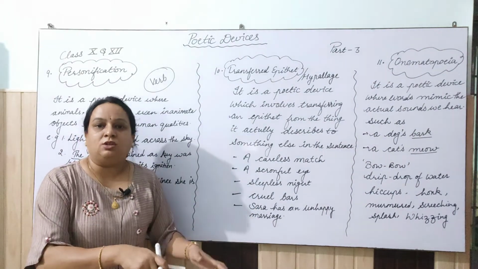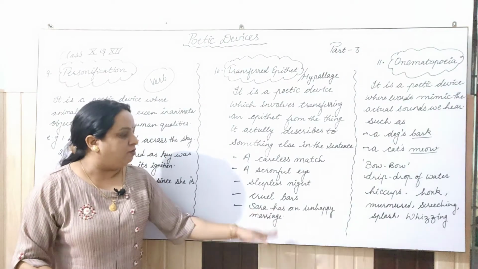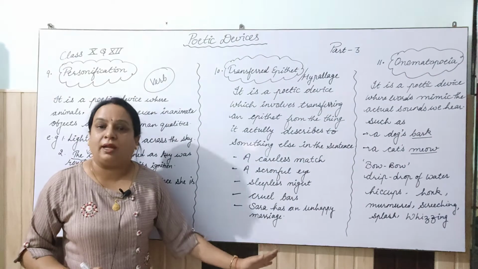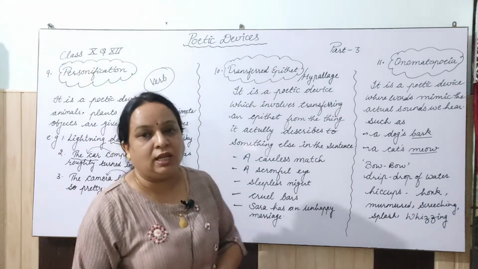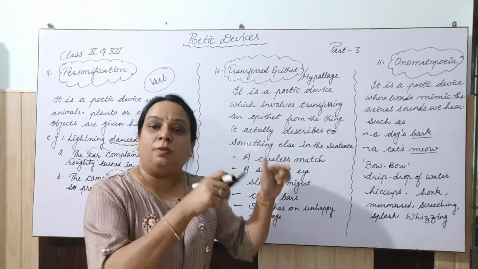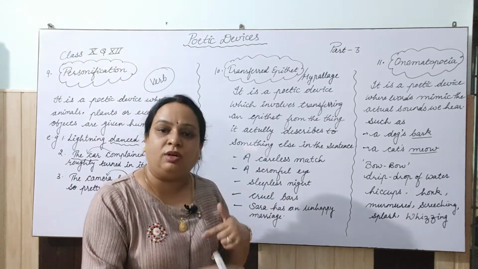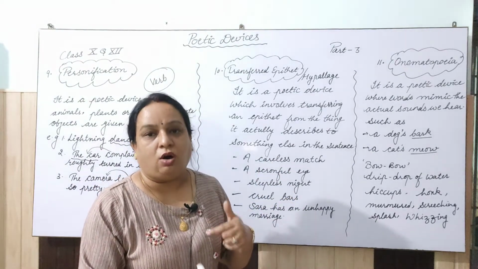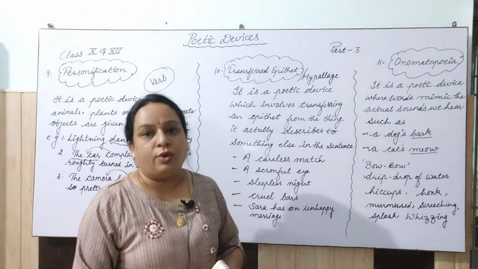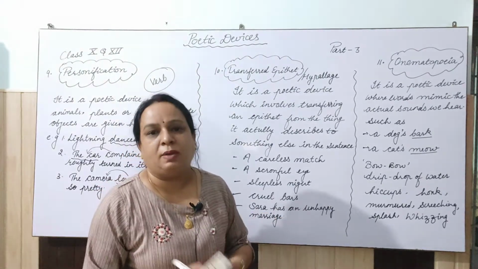So the couple is not actually happy, but what we said here is that Sarah has an unhappy marriage. So that is once again the transfer of the adjective, where it should actually be, but we have transferred it to another noun in that particular text. It may be in poetry, it may be in any speech.